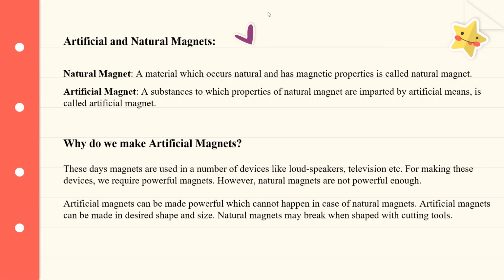So we know that magnetite is a type of stone, right? And it is not in the desired shape and size. So if you want to make it like a bar, okay, when you try to cut it using the cutting tools, it will break. And when you are not caring for a magnet much, or when you are actually trying to break it, its magnetic property is lost. Basically, it loses its magnetism. So this is the reason why we make artificial magnets.